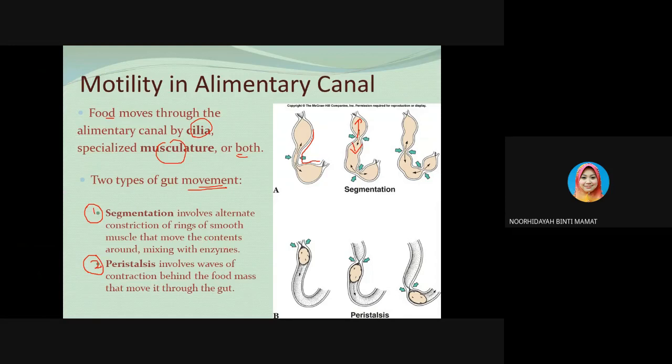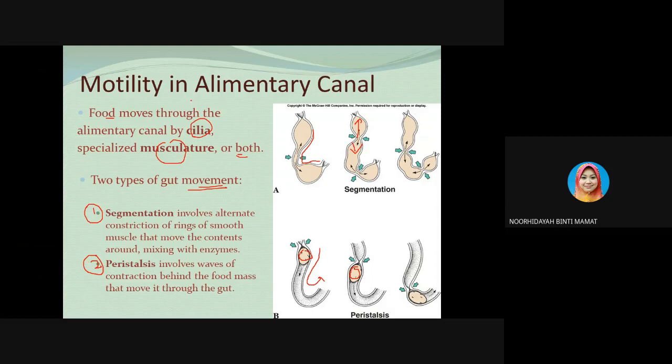While the peristalsis involves waves of contraction behind the food. So this is the food, and the waves of contraction are behind the food that move it through the gut. So these are the two types of movement, which are segmentation and also peristalsis.